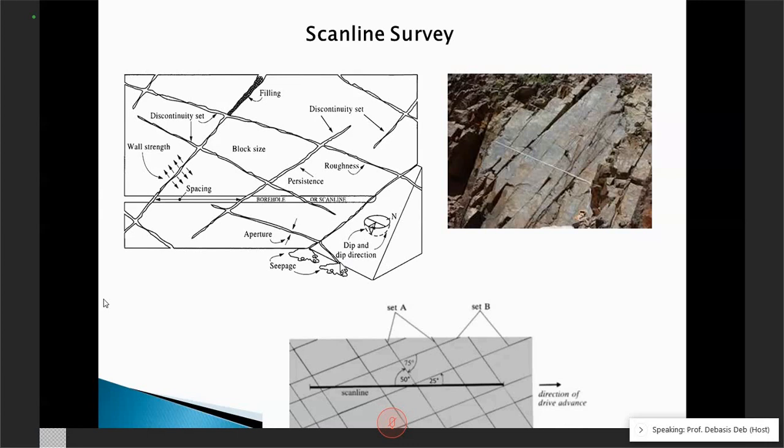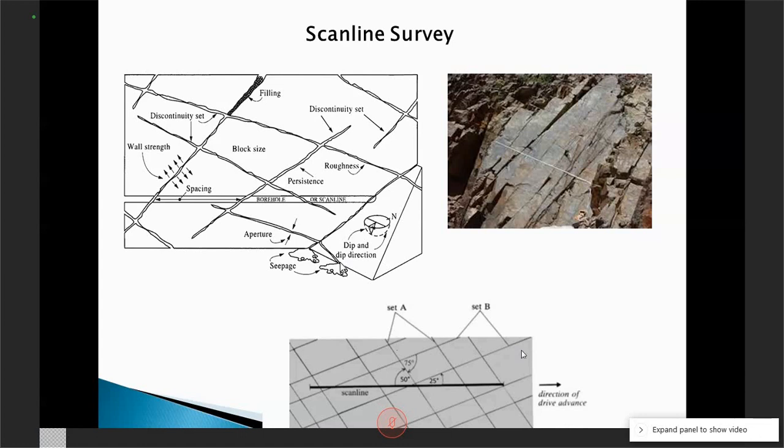Now the next thing we do to understand these joints, we go to the field. Okay, we go to field and then we do something called scanline survey. Okay, now this is a very important job to do.